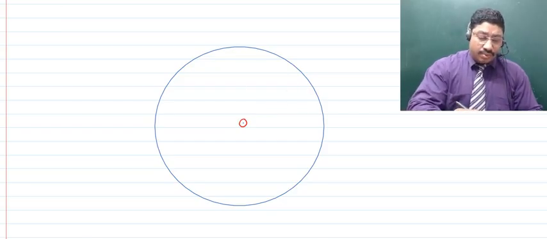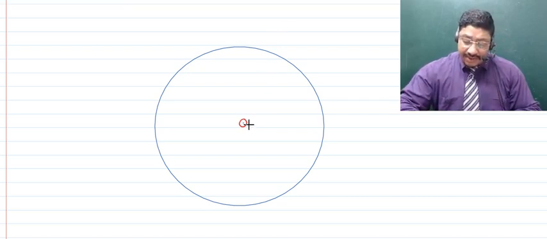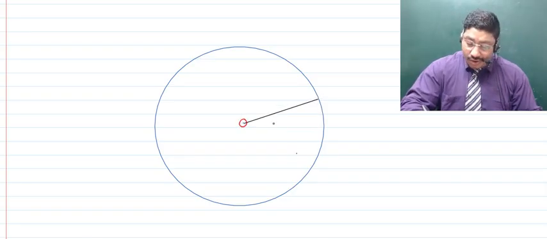So if we draw a straight line from the center of the circle to any point on the circumference, this distance always remains fixed, and this is known as the radius of the circle, right?